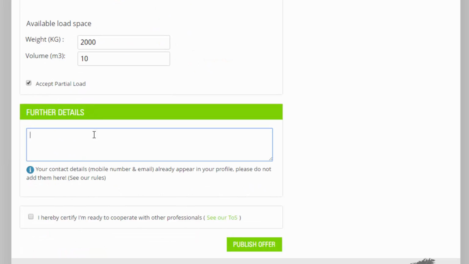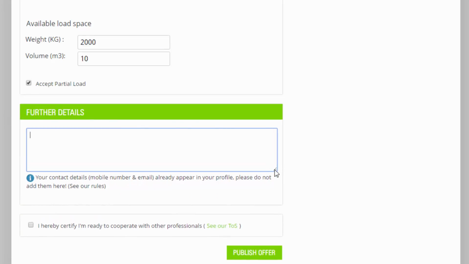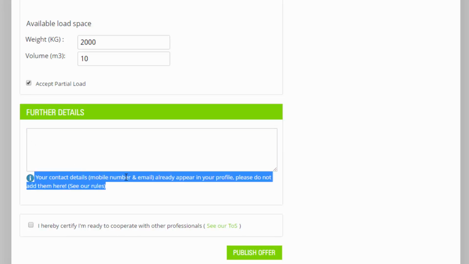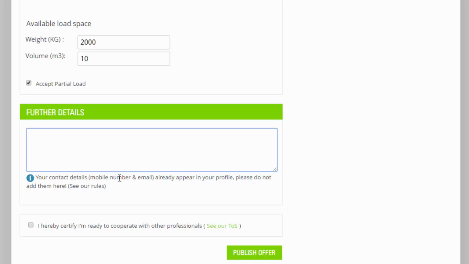In further details, you can put some details about your trip, or your truck. But you cannot put any mobile number or email. It will be automatically deleted because it's already in your profile. So if you put details there, non-members of Movership will be able to catch those details, and this is not what we want.